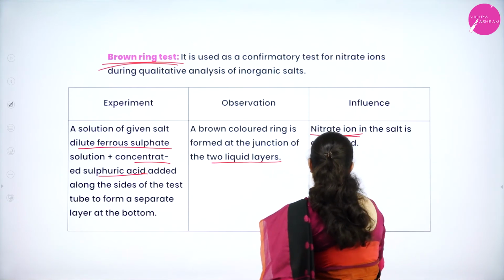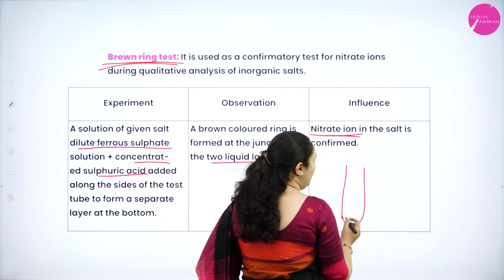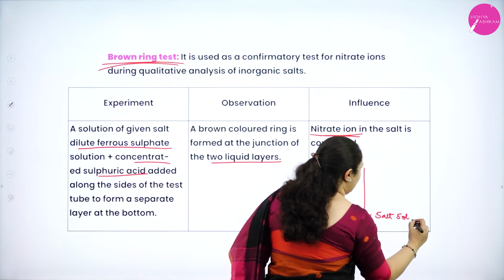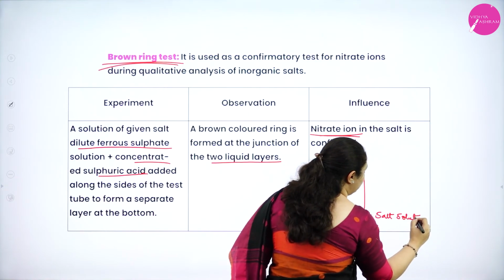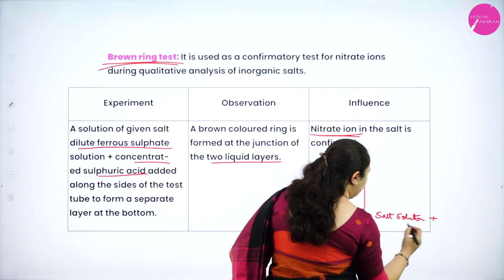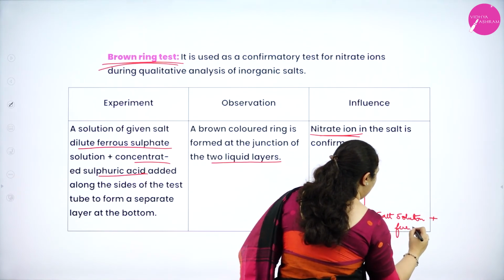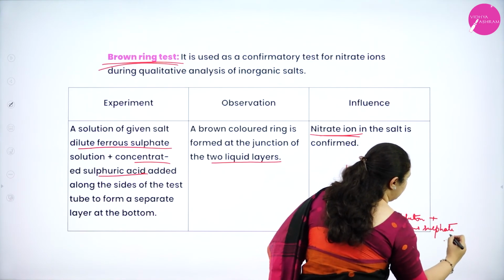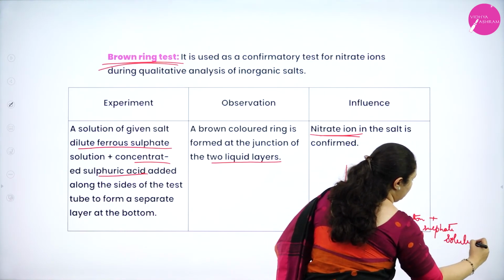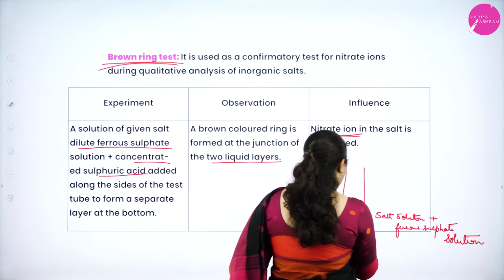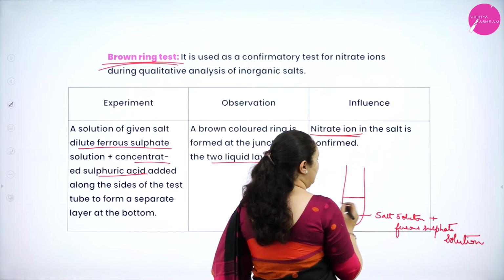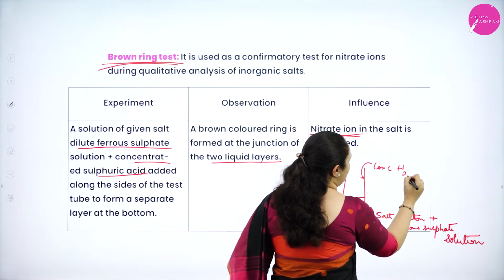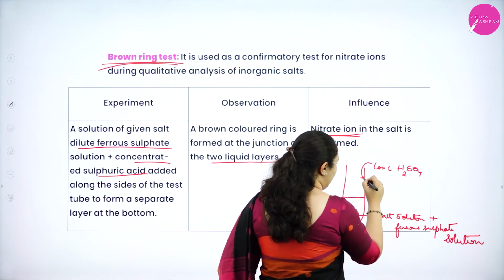So what are we taking in a test tube? We are taking the given salt solution, any salt solution, plus we are adding ferrous sulfate solution. So we have that solution. Then you have to add concentrated H2SO4 from the side of the test tube.